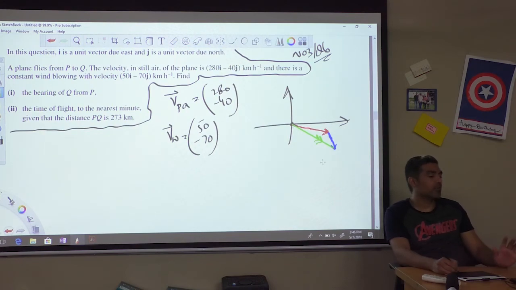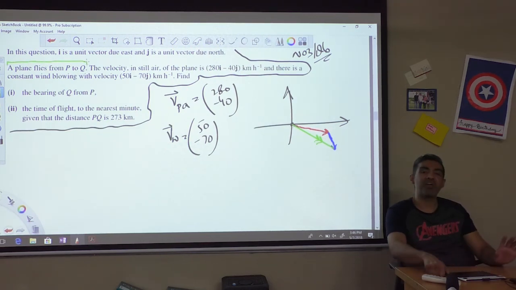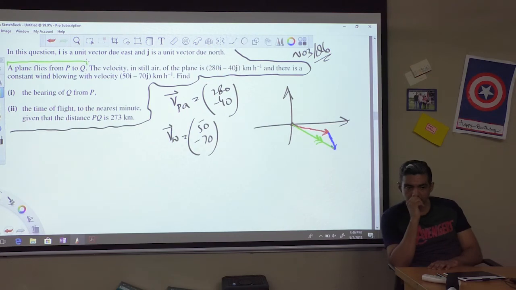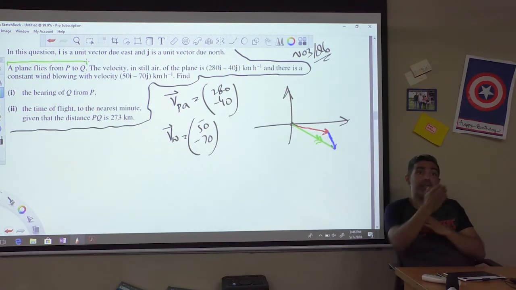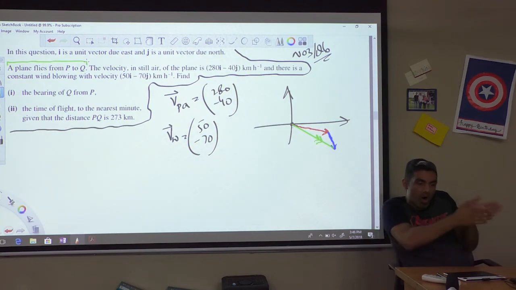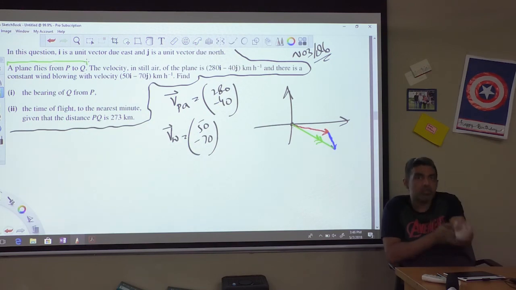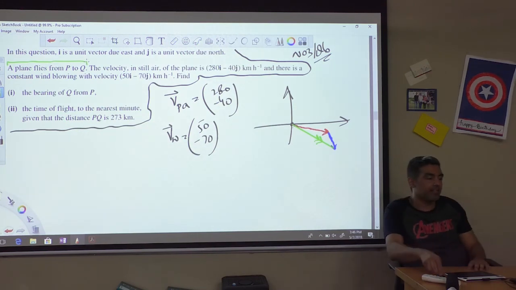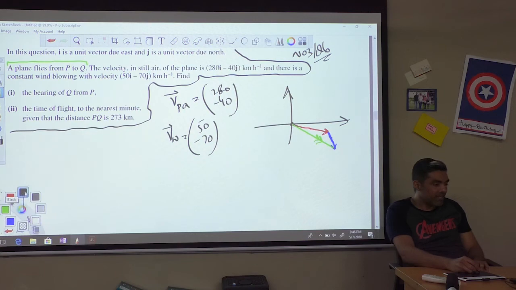Now see, it is saying a plane flies from P to Q. Which means it is already flying from P to Q. If you just look at the plane, the plane is already going in the P to Q direction, but it never took off in that direction. The thing we need to understand is, it steered a little off course so that the wind could push it and bring it on course from P to Q. That's the idea.